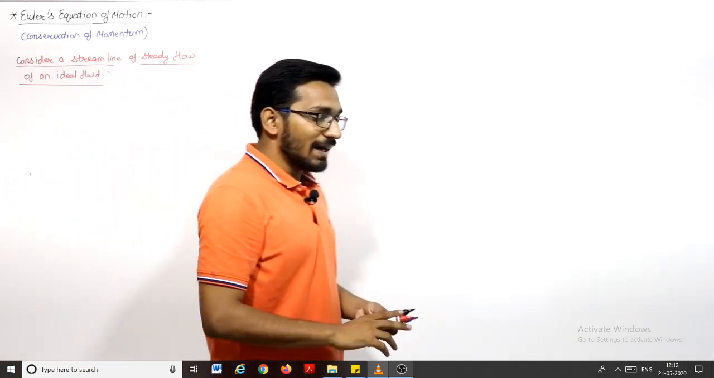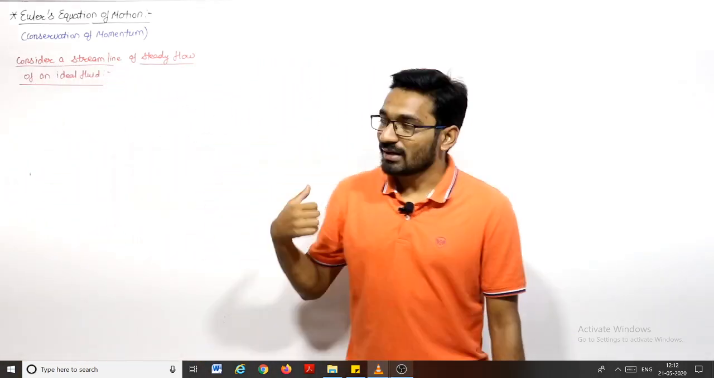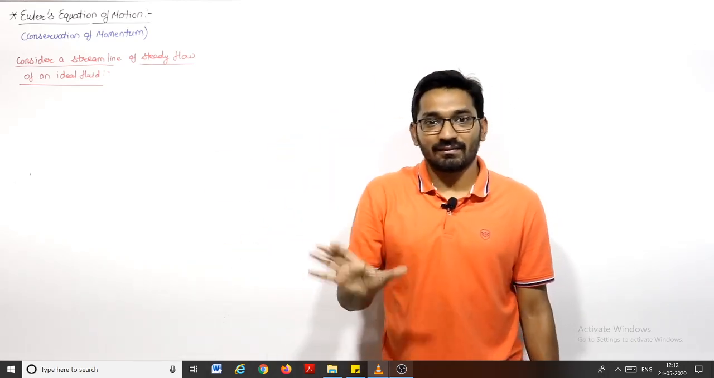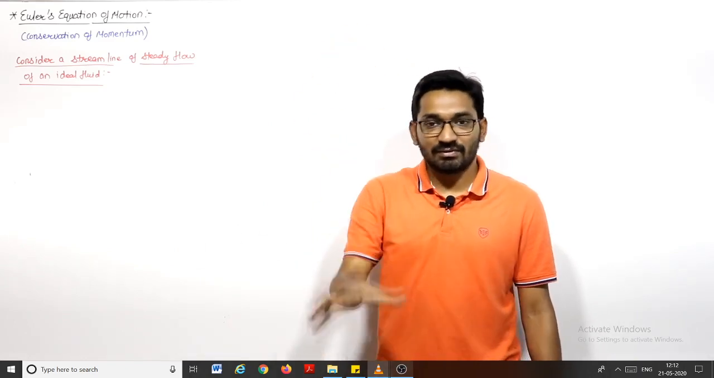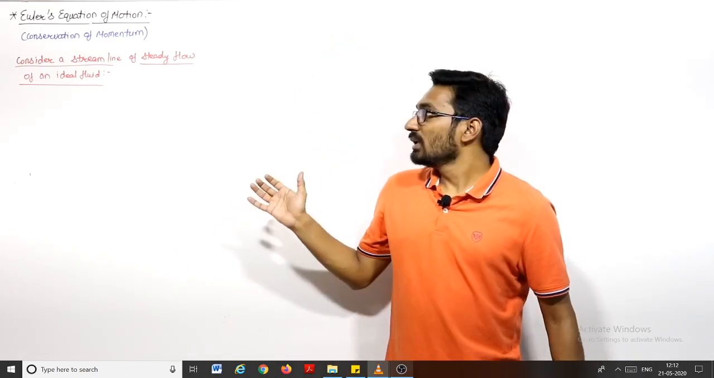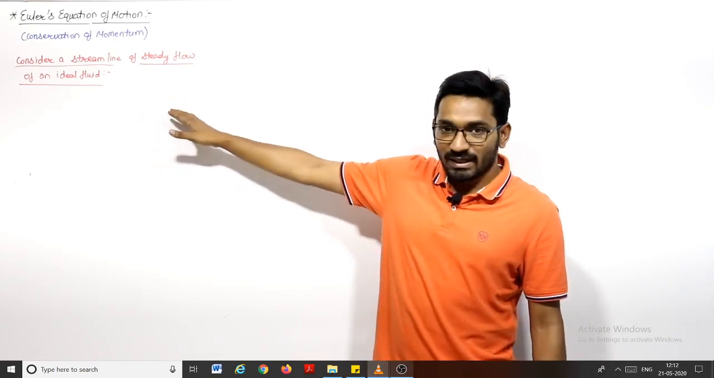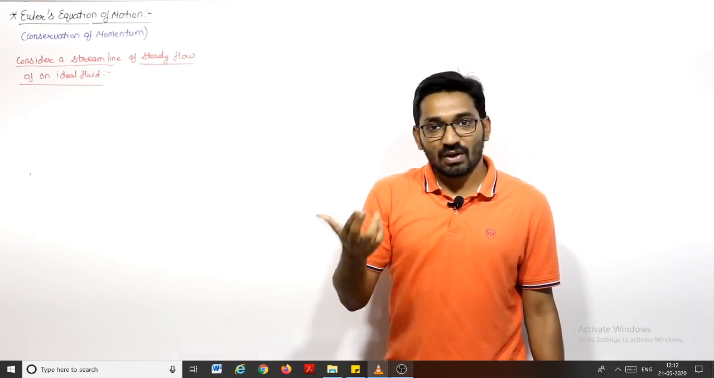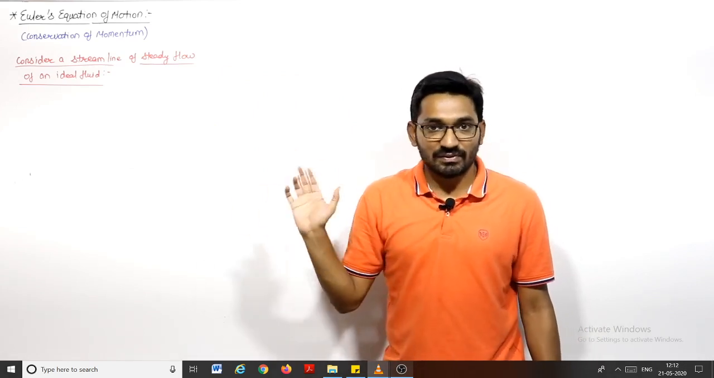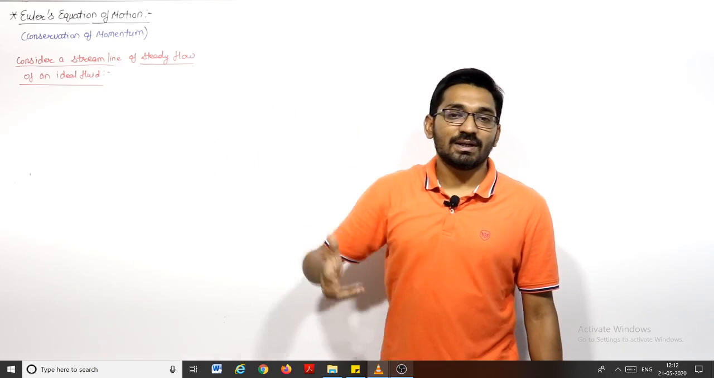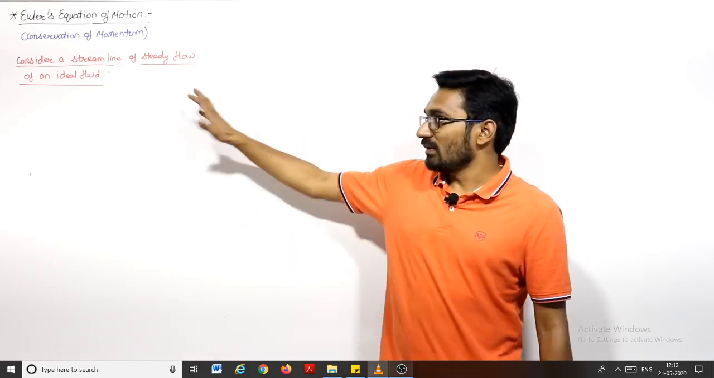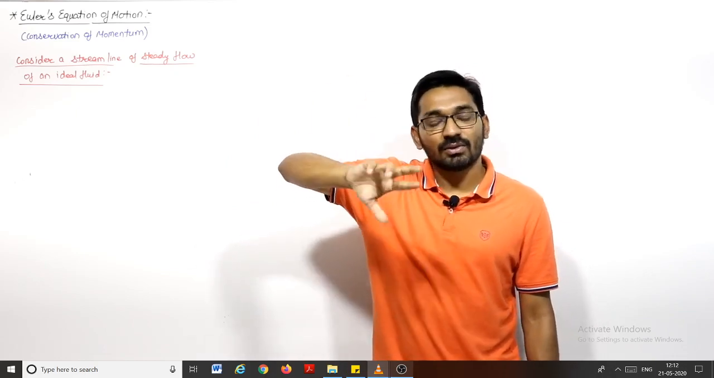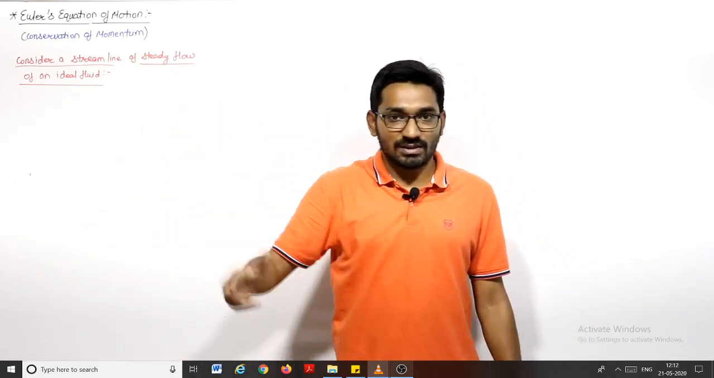We already saw that ideal fluid means no viscosity. That's why in the Euler's equation we are not considering the viscous force, only the pressure and gravity. Gravity is because of the weight of the fluid particle, and pressure force is there. Ideal fluid means no viscosity, no surface tension, and the fluid must be incompressible, right? Also irrotational is one of the assumptions.